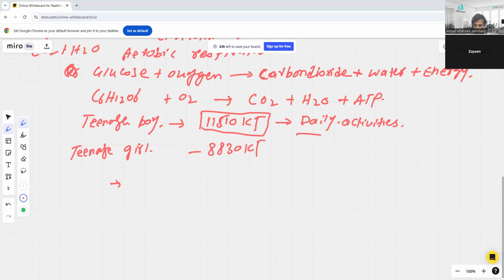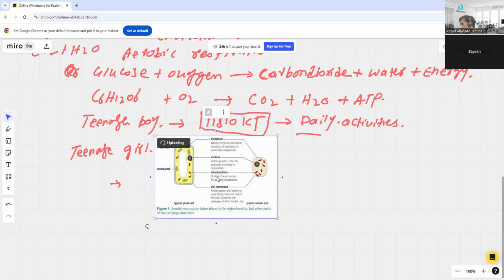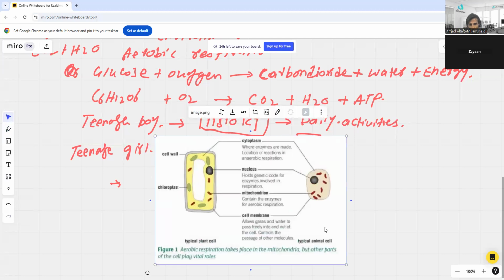All right. I want to share this with you. Can you see this? Is it visible to you? Look at this. It's a cell wall. It's chloroplast. These are mitochondria.